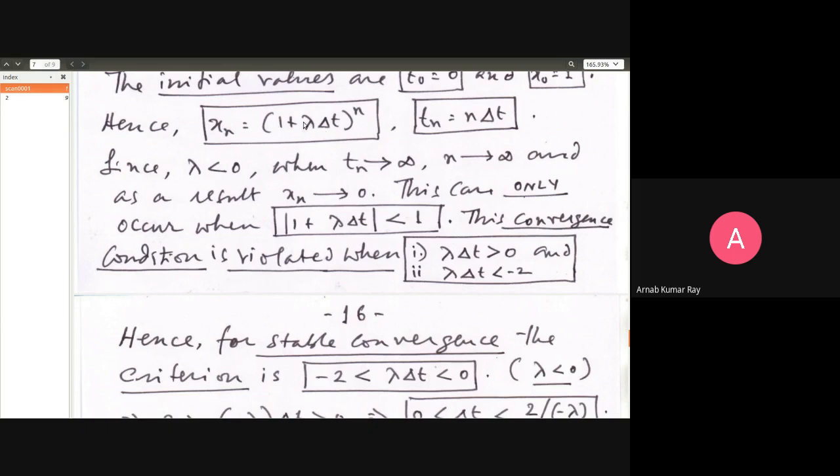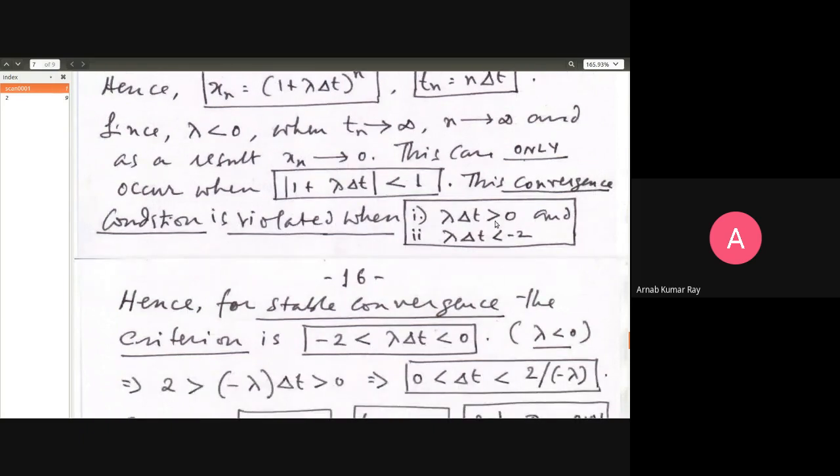For convergence to happen, this 1 plus lambda delta t must have a modulus value of less than 1. Otherwise, you'll have a violation of the convergence. I made a slight error over here: lambda delta t will be negative. If lambda delta t were positive, 1 plus a positive number will be a number greater than 1.